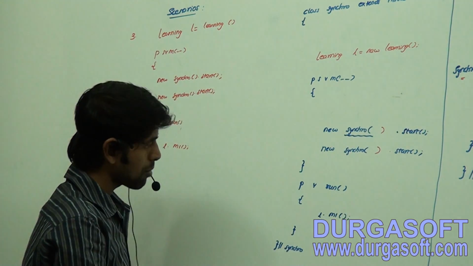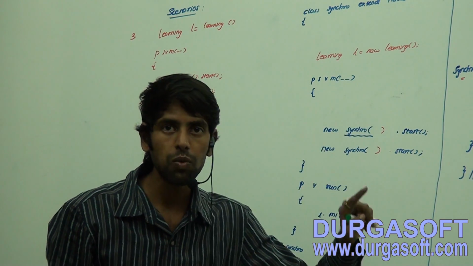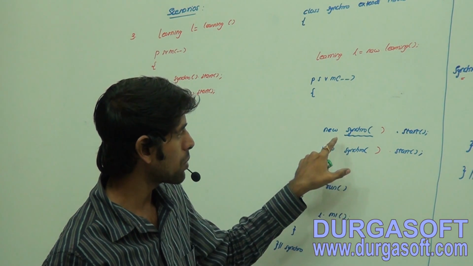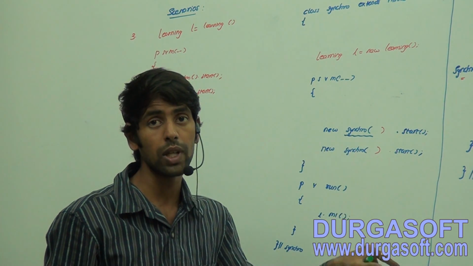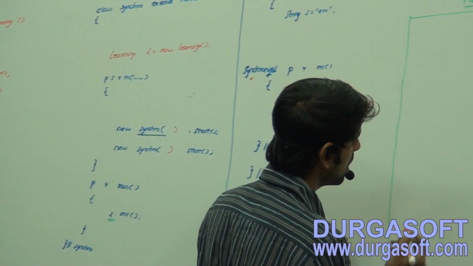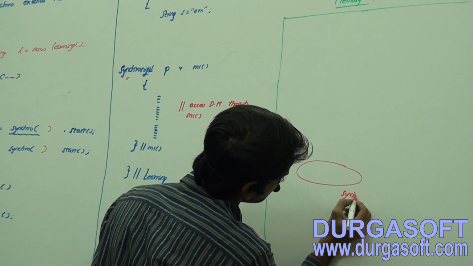Now what is going to happen? This one is very important. First, as part of the static control flow, the main method is going to get executed. What is going to get executed here? An instance is going to get created. Which type of instance? Synchro. So what is going to happen in the memory? First a Synchro instance is going to get created.